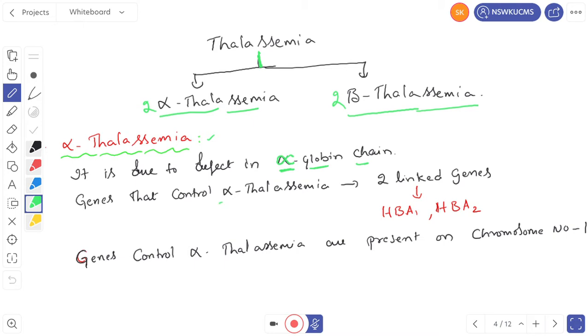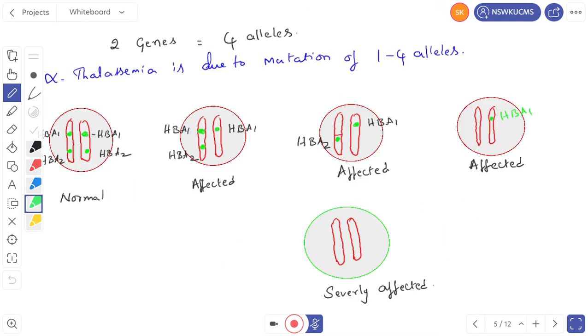The genes that control thalassemia are 2 linked genes. They are HBA1 and HBA2. The genes that control thalassemia are located on chromosome number 16. Let us see them. As there are 2 genes, there will be 4 alleles. Alpha thalassemia is due to mutation of either 1, 2, 3 or 4 alleles.